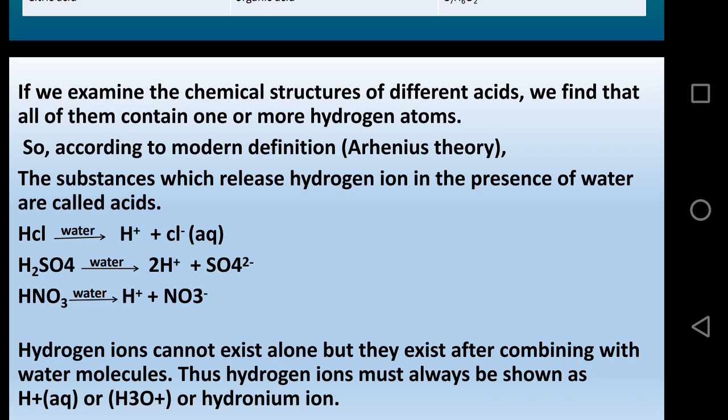So I hope you understand what is common in all acids: they release H plus ion in the presence of water.